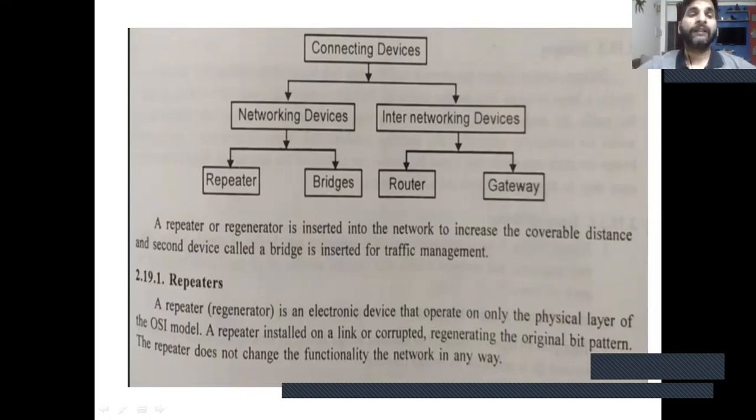So, first we define the repeater connecting device. A repeater, also known as a regenerator, is an electronic device that operates only on the physical layer of the OSI model. OSI model means Open System Interconnection Model. A repeater installed on a link receives corrupted signals and regenerates the original bit pattern. So a repeater does not change functionality in the network in any way.